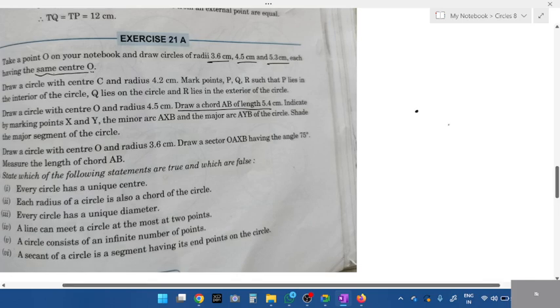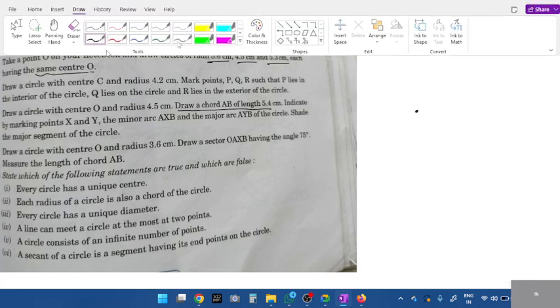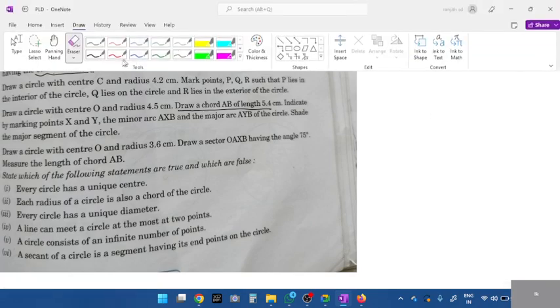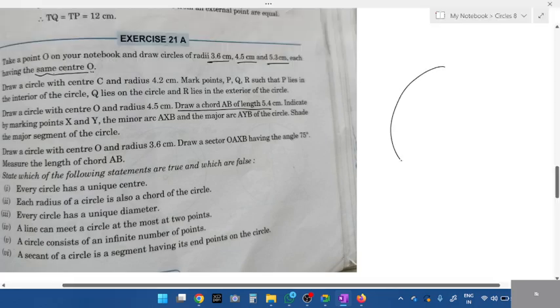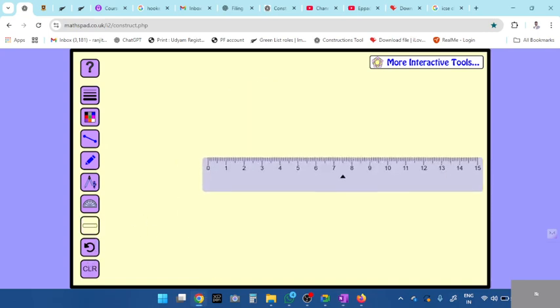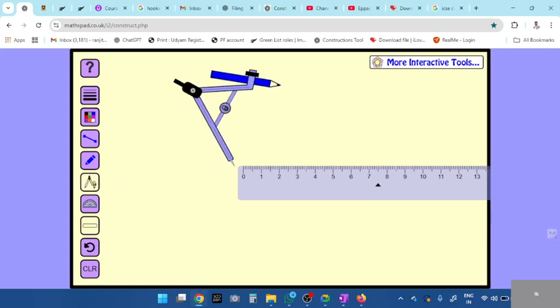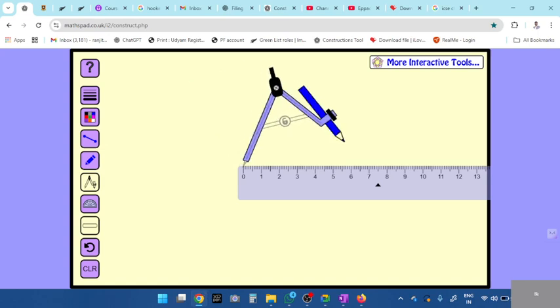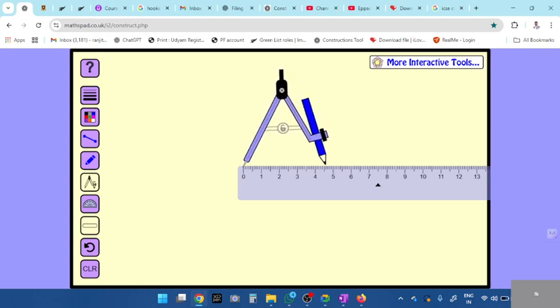Look, draw a circle with center and radius 4.5 centimeters. Inside the circle, what do we need to draw? A chord of length 5.4 centimeters. What do you mean by chord? Does the chord pass through center? No. So 4.5 centimeters. First take 4.5 centimeters radius. All of you will do it along with me, students. Take 4.5. Draw a circle.